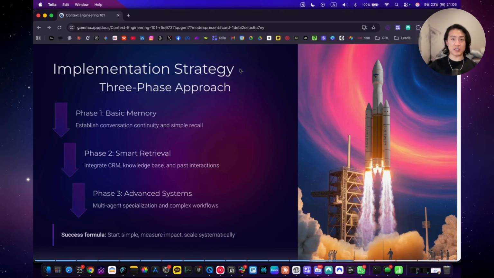You deploy separate agents for different functions. So one for lead qualification, one for customer support, one for technical questions, one for billing, etc. And the critical mistake I see is that agencies are trying to jump straight to phase 3. You need the foundation first, or you're building on quicksand. The success formula is simple. Start simple, measure impact, scale systematically. Don't try to build everything at once.